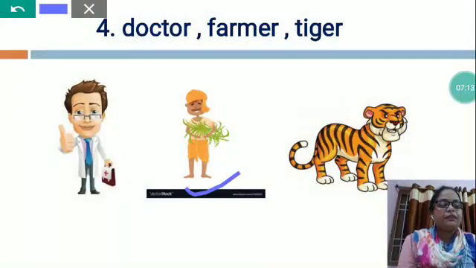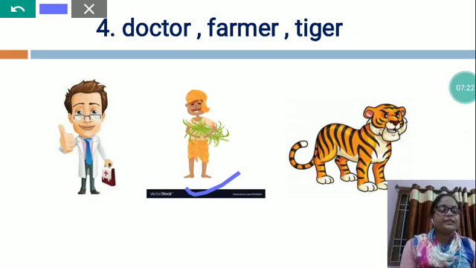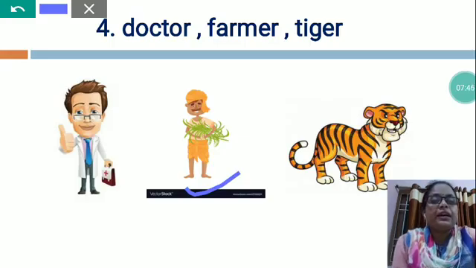Now, farmer. A farmer is an important person for every country. They grow crops in the field. A farmer leads a very simple life. Every day they work hard. They wake up early in the morning and work hard all day. Sunshine and heavy rain cannot stop them. We get all the fresh vegetables and other crops from our farmer. Farmer is the heart of our country.